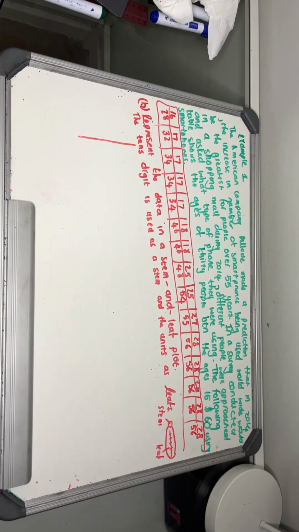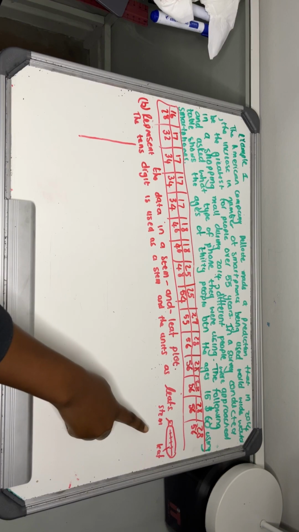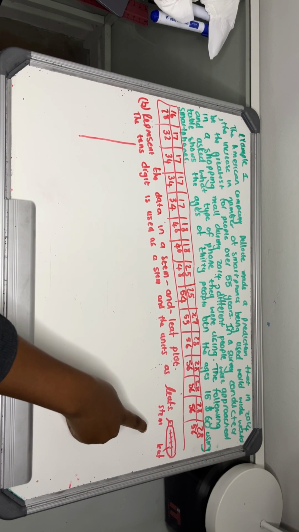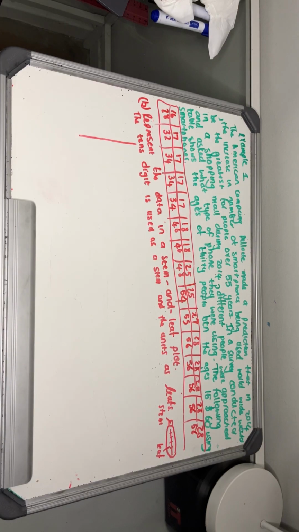Now we are going to represent the same set of information, still the same example, but now they asked us to represent it in terms of a stem and leaf plot, right? So with a stem and leaf, let's just look at a picture. I tried to draw a leaf and a stem as best as I could, but this would be the stem and this would be the leaf, right? So the stem would represent tens digits, and then the leaf would represent units.